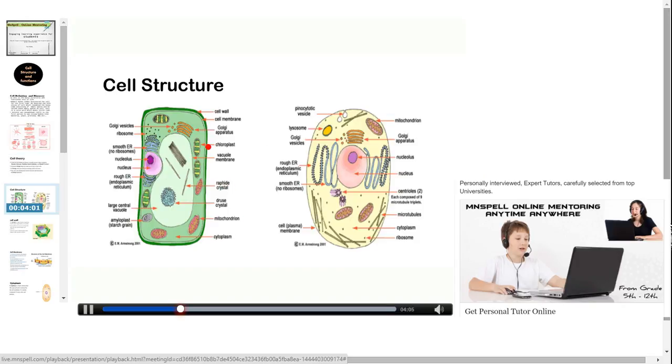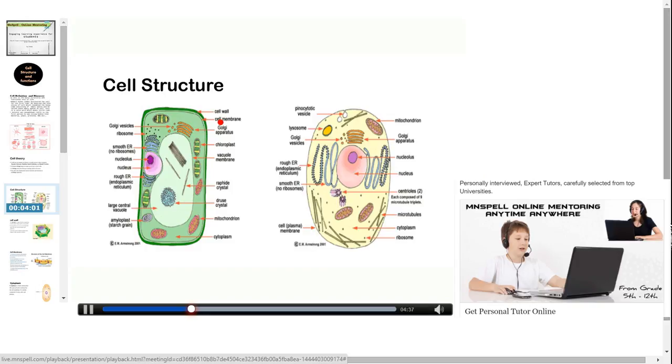Here we can see the structure of two different cells, that is plant cell as well as animal cell. In plant cell we can see the cell wall, but it is absent in animal cell. Cell wall is the outer covering of the plant cell. It protects the cell, and below the cell wall we can see the cell membrane, which is a selectively permeable membrane present in plant cell as well as in animal cell.